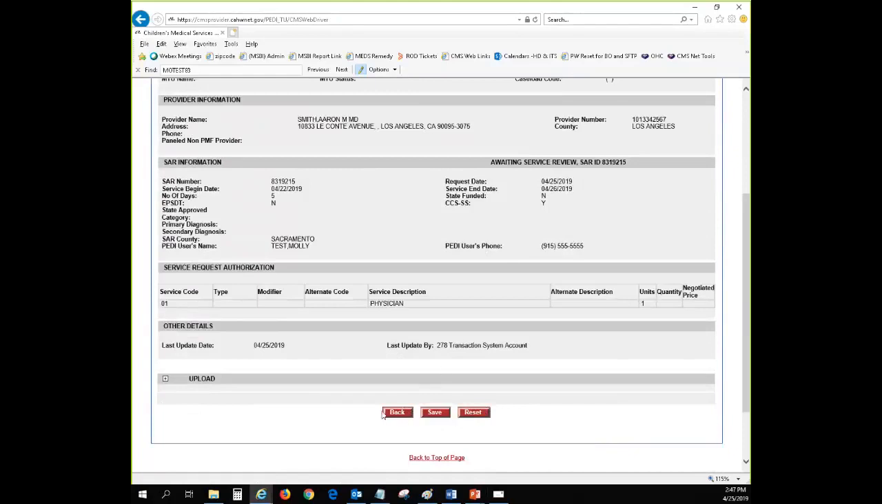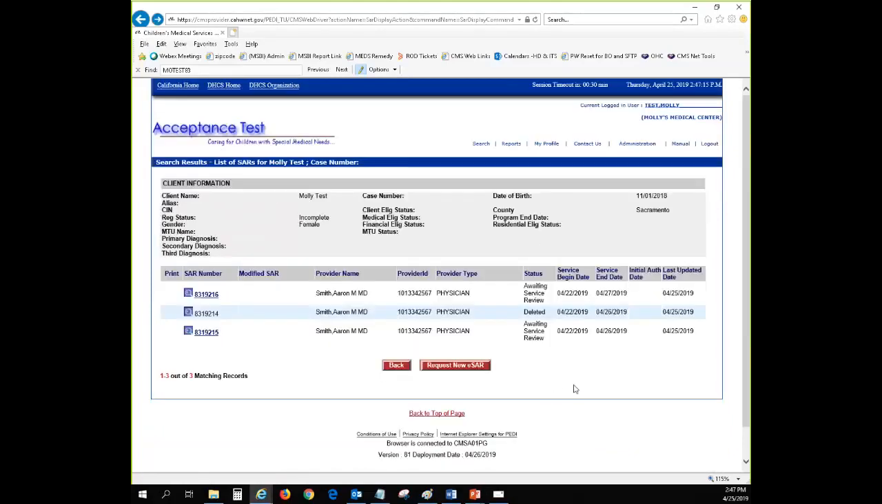So if you do not want the system to auto-delete the prior one, let's say for example, the first one you had sent in a service code of 00070, and the next request you need to send is for the same client, same provider, but different service code. In order for the system to not delete it, make sure you don't put the same date of service. So make the end date a little bit different or something like that. So you can put in the request here.